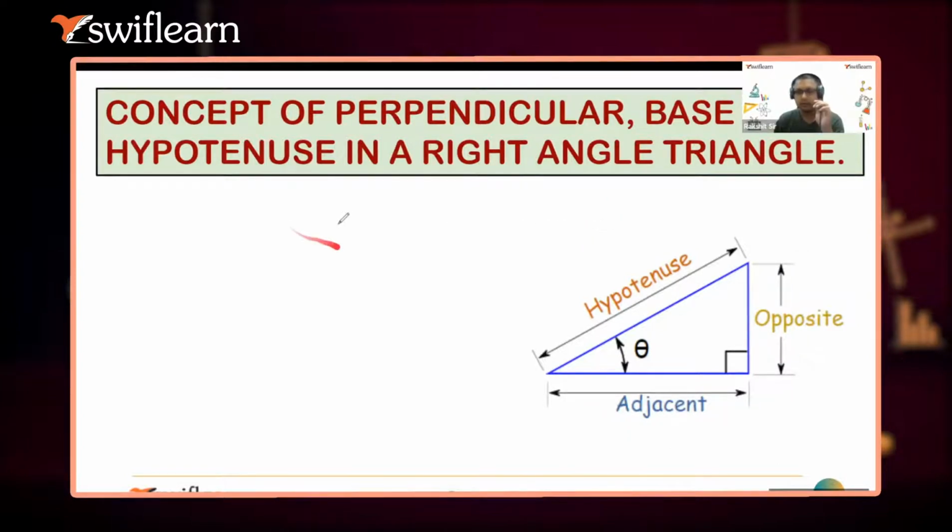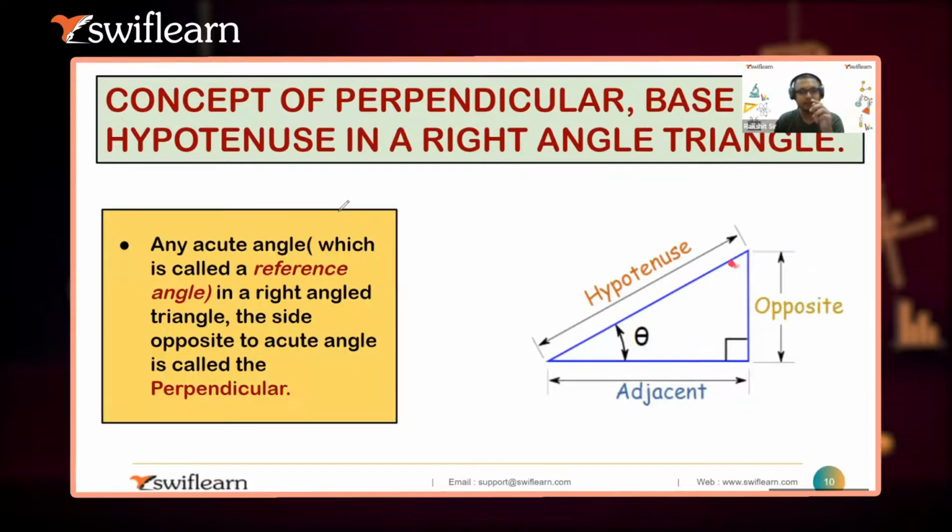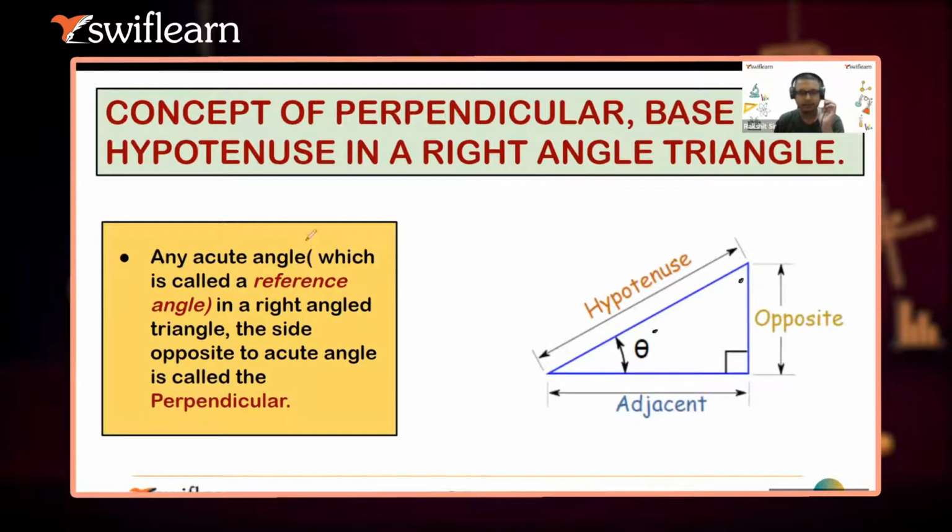Okay, beta. I know that in a right angle triangle, if this angle is 90, the rest of these two angles must be acute angles. That is for sure. They cannot be greater than 90 degrees, and not even equal to 90 degrees. They must be less than 90 degrees and greater than 0 degrees. These two angles I'm talking of. There's a rule of thumb, and it's a must condition.